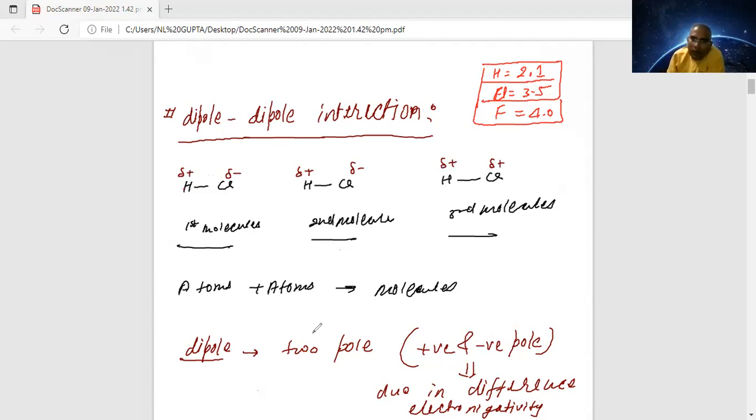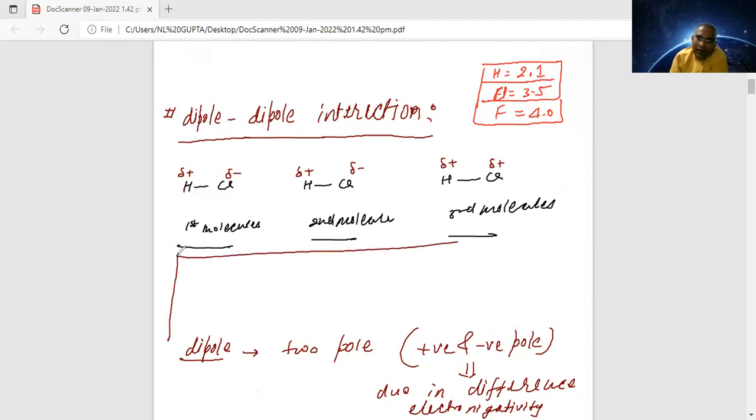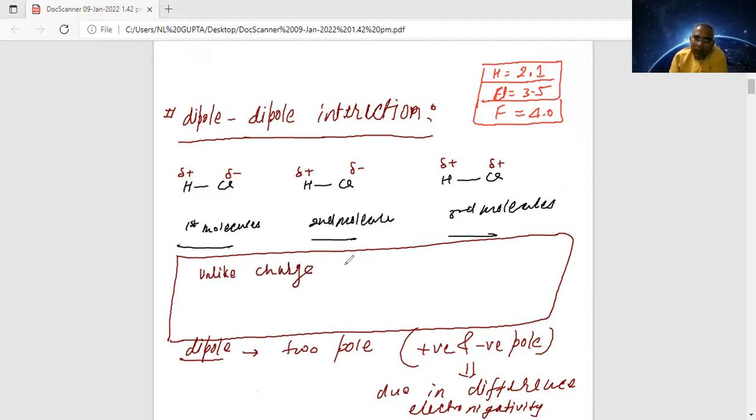Now you tell me one more point which I want to write here. That is the rules of attraction. What are the rules of attraction? Like charges repel. Like charges, what are they going to do, repel or attract? Repel. So if we are having unlike charges, they attract. Unlike charges attract, and unlike charges means plus and minus, so in that there will be attraction.